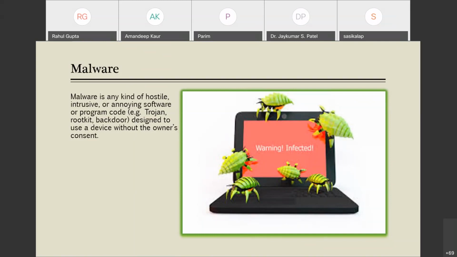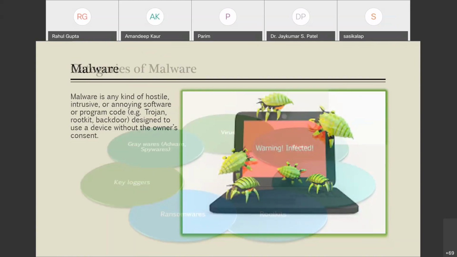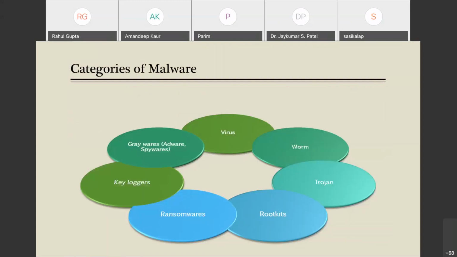There are categories of malwares, or malwares could be categorized into various types depending upon how they function. They could be viruses, worms, trojans, rootkits, ransomwares, keyloggers, or greywares. In greyware also they could be adware and spyware. So let us now briefly see each category of malware. It will be helpful to us in framing the basic understanding regarding malicious software, malicious programs.